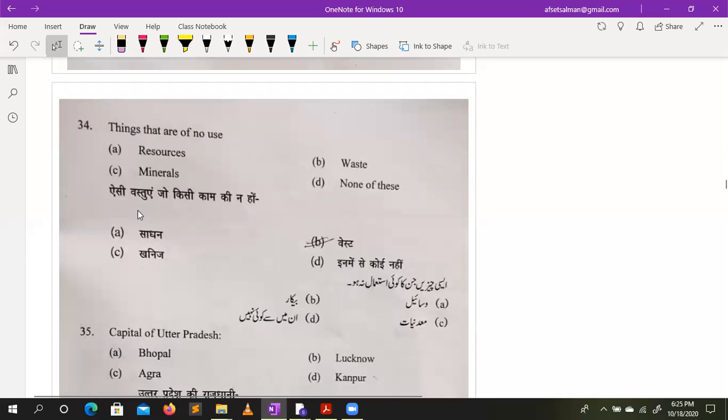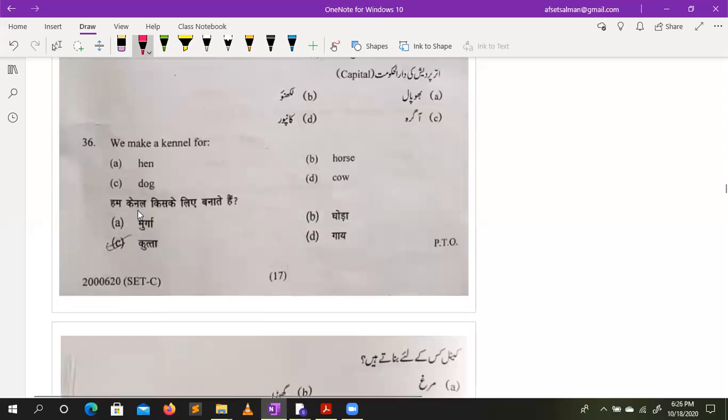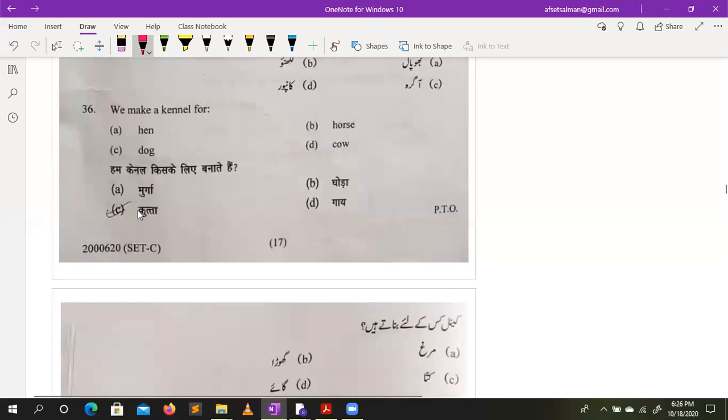Things that are of no use. Here is the option: we can reuse waste material also, but for the class 6 entrance, we can go ahead with waste. Generally we could say none of these because waste is also reused, but for class 6 level, we go with the option waste. Capital of Uttar Pradesh, Lucknow. We make a kennel for, everyone knows, a dog.